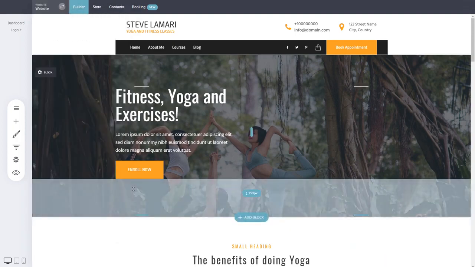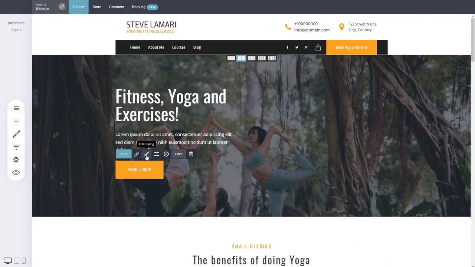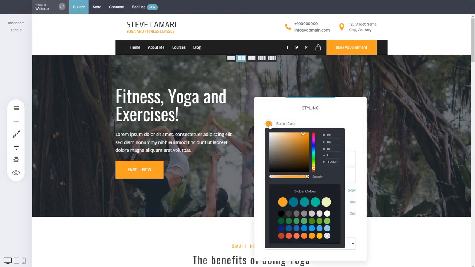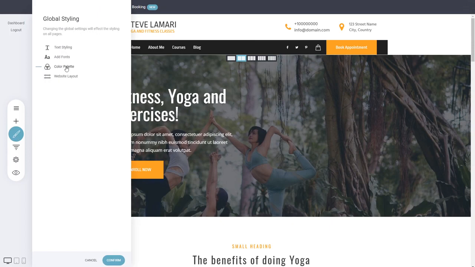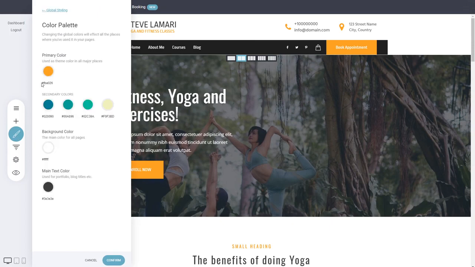So how do you actually use the global colors? You can click on confirm, and when you edit, let's say, a button inside, when you add the color, you have the global colors first. So if you select any of those, when you change them in the global styling, it will change here as well, and it affects all the different places that you've used it. So this is how quickly you can change colors throughout your design. So use your global colors.